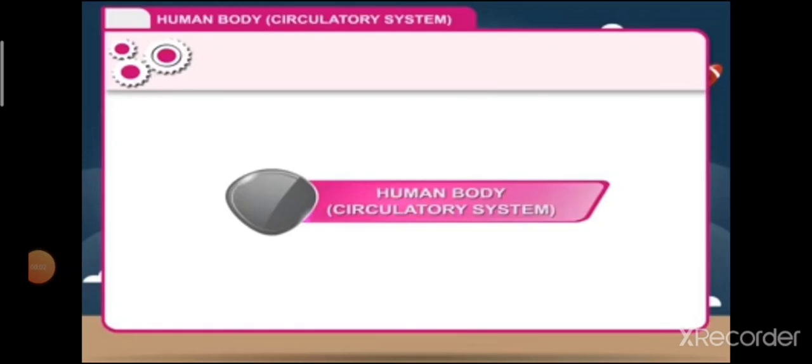Good morning, students. We are going to start a new chapter, number 11, Human Body and Organ System, Standard 8, Subject Science. Human Body, Circulatory System.